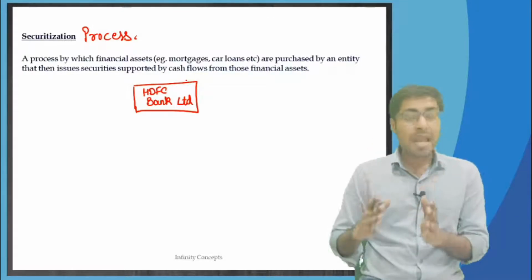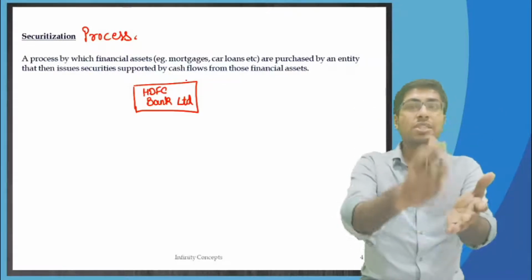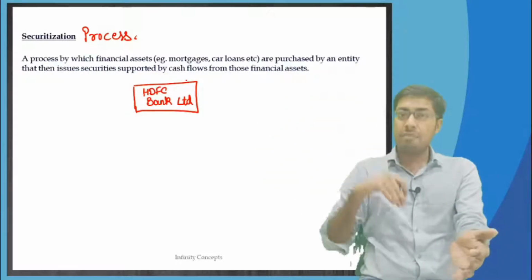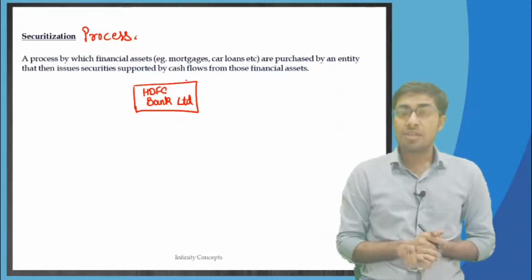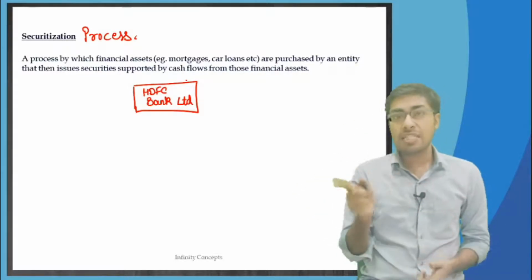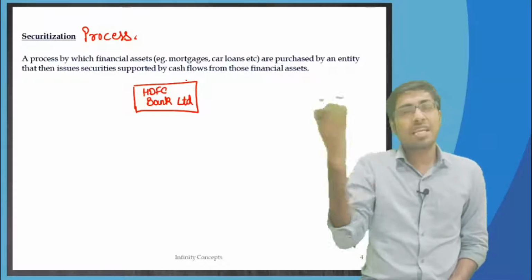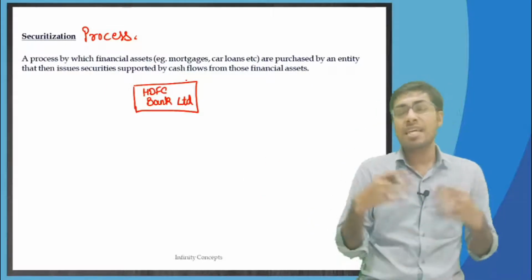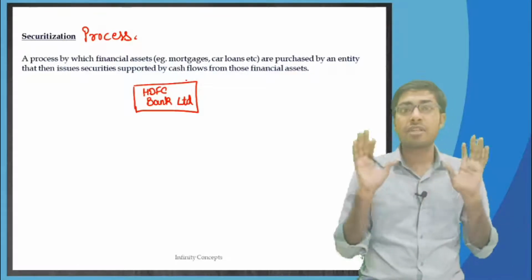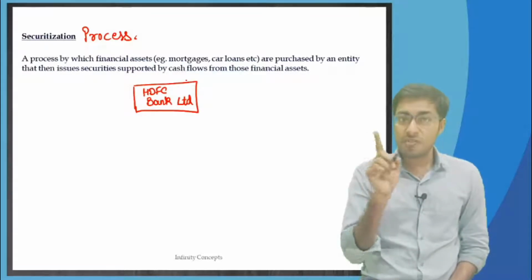Now, HDFC Bank Limited gives money to the borrowers, and those borrowers then buy the house or a property, and that property is actually mortgaged in the name of HDFC Bank Limited, so that in future, if those borrowers don't pay back the money, then HDFC Bank Limited can catch them, sell the property and take back their money. In case any extra money is left, they will return it to the borrower, but they will recover the whole money by selling the property. This is the business of HDFC Bank Limited.